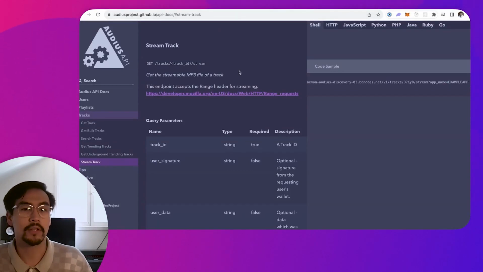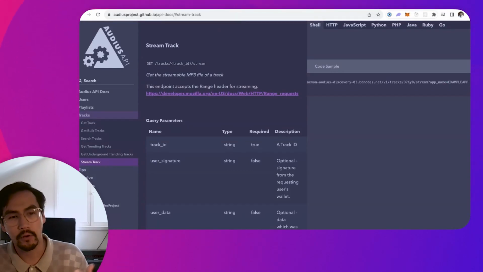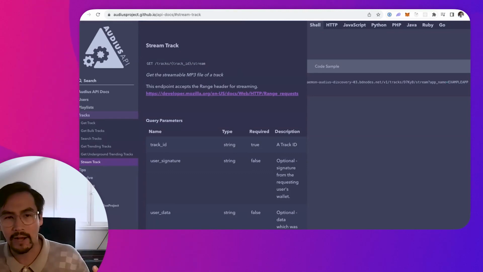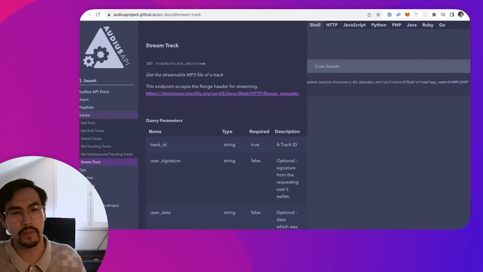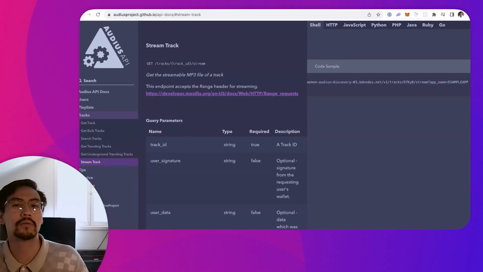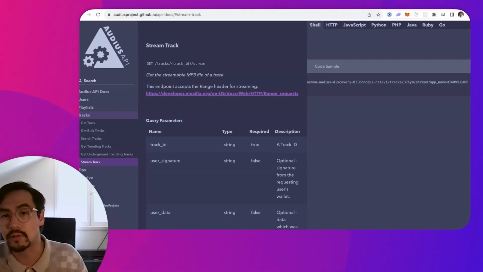The next thing that I wanted to show, which is a little more interesting, because you may wonder, okay, yes, I can read data from Audius, but what if I want to actually build a client or an application that can interact with it and upload things and repost things and log in as users and do things on their behalf and let users log in?